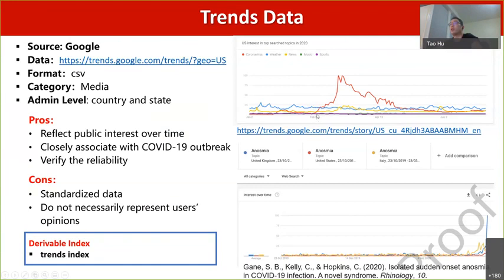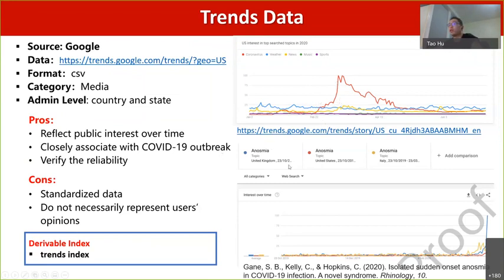You can see here, the red curve starts to climb at the end of February. It is consistent with the facts. The outbreak in the United States started in March.